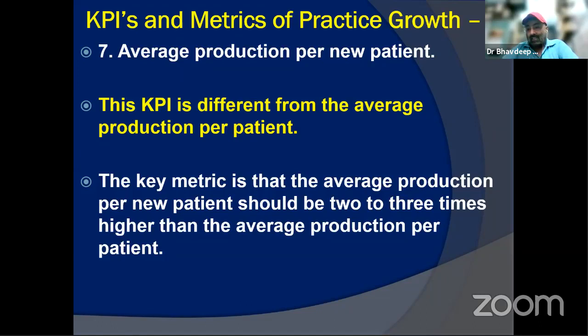My total collection was 1 lakh rupees. I had 100 patients in the month, so my average per patient is 1000 rupees. Now, if I go and calculate how many of my total patients were new, for example, I had 20 patients. So what was the revenue? Ideally, my revenue should be 20,000 from them.